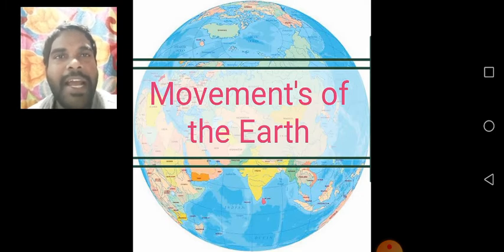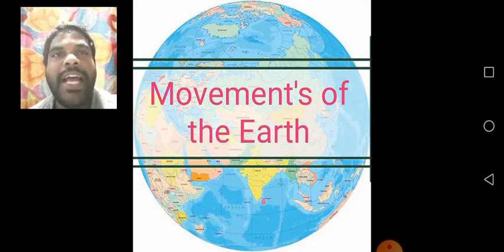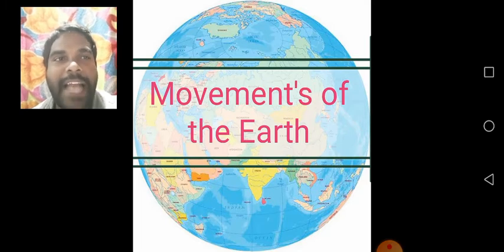Rotation and revolution. What is rotation? Rotation means the earth rotates on its axis. What is axis? You know axis. Axis is an imaginary line which is drawn through the midway of the equator.